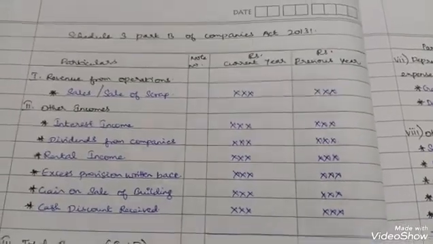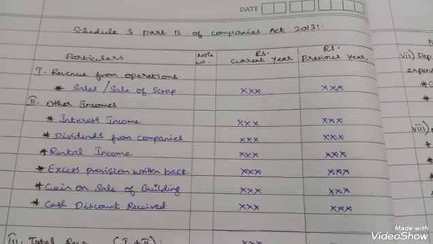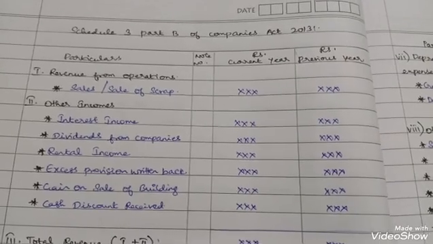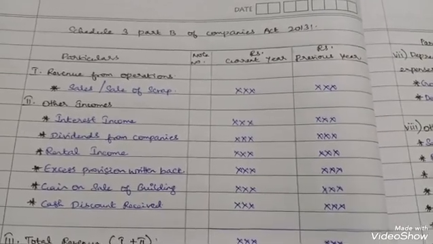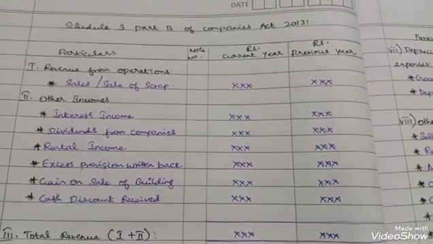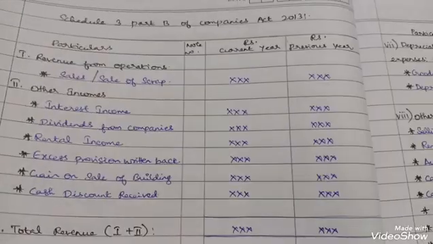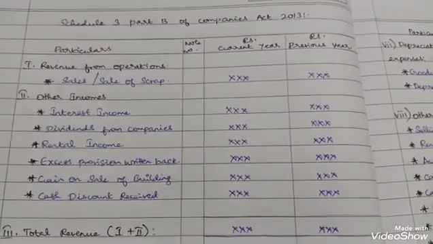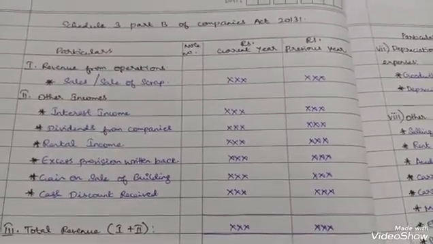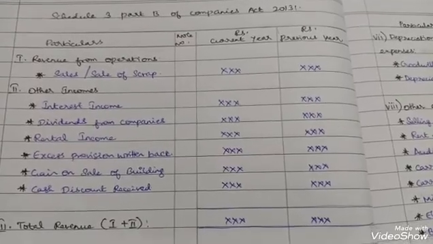Schedule 3, Part B of the Companies Act 2013 says about the profit and loss account. The format of the profit and loss account: particulars, note number, current year, previous year. First, revenue from operations. In revenue from operations, you can record sales or sale of scrap, but it depends upon the business.